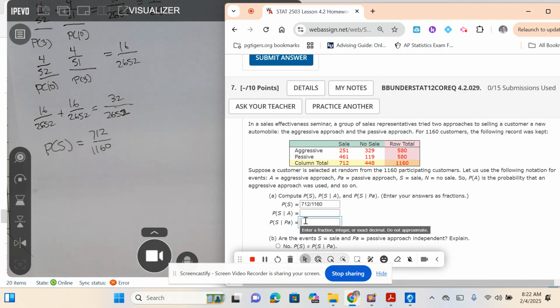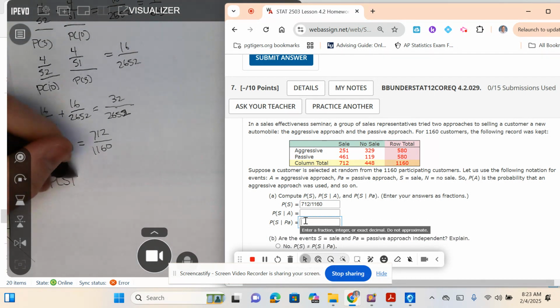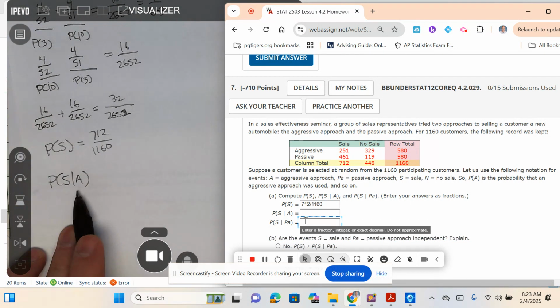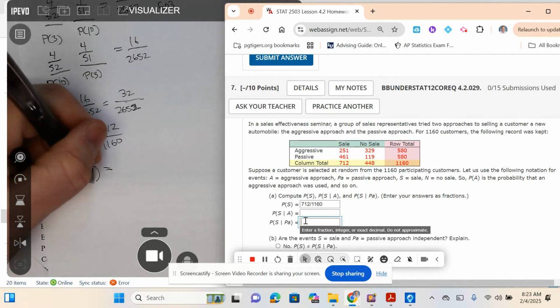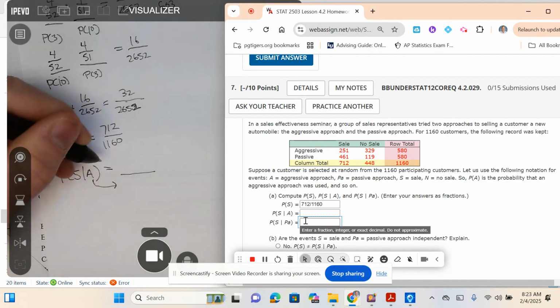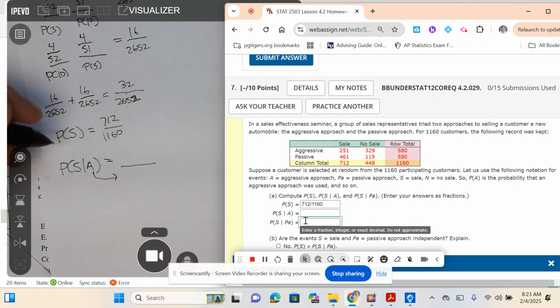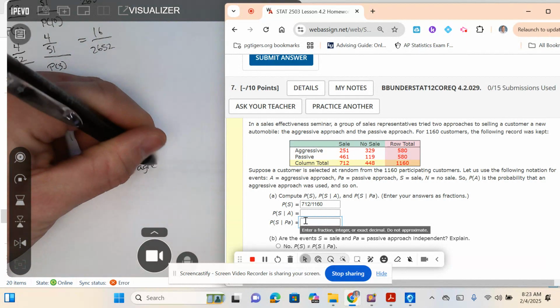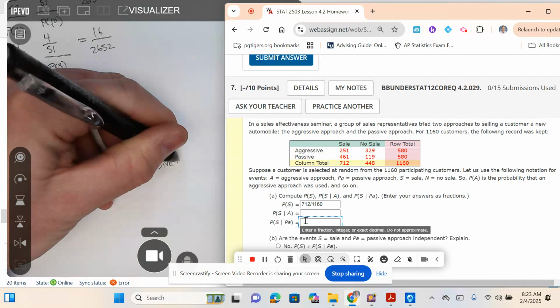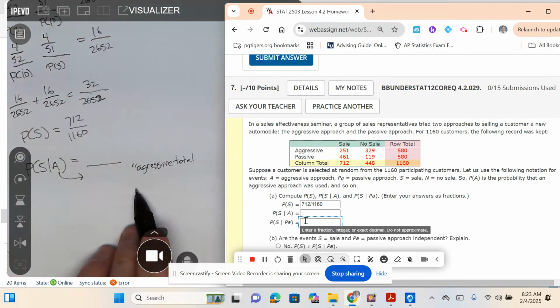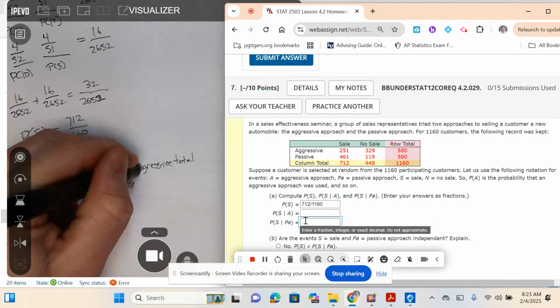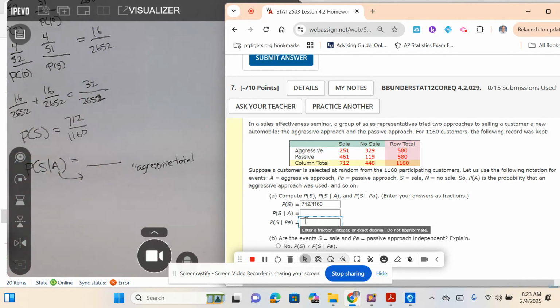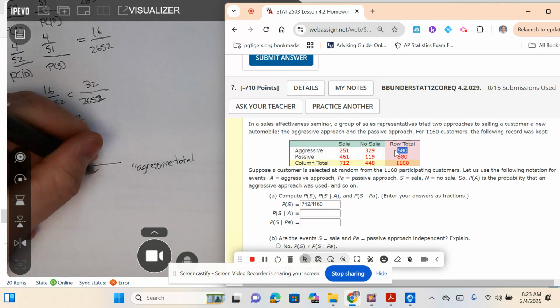All right. P of S given A. This slash means given. So given A establishes your denominator. The denominator will be the aggressive total. So what's the aggressive total? For me, it's 580. So 580 is my aggressive total.